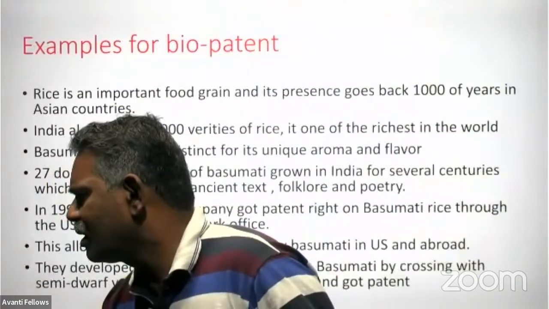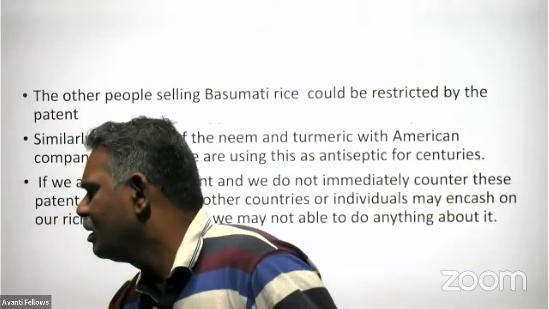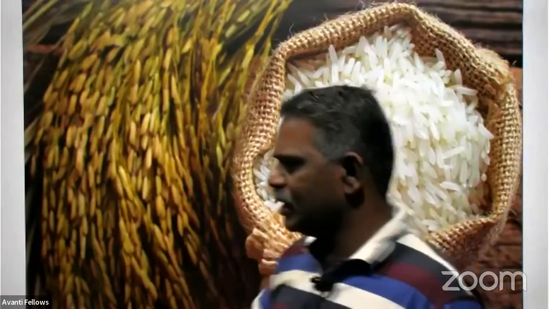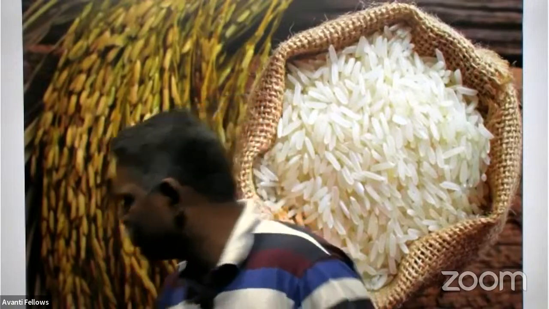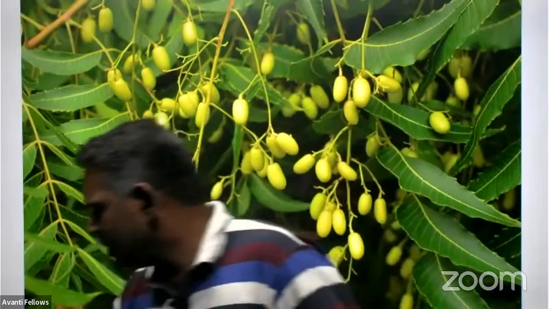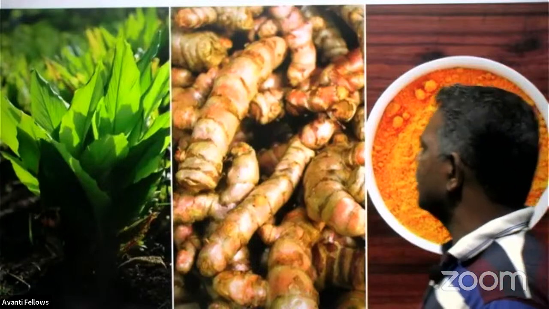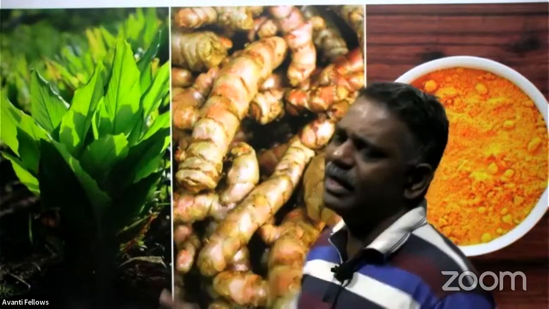Now, these are all our biomaterials only. See that basmati, then neem. These are all our own material only. Basmati rice we have been using for many years, many centuries, and neem we have been using for many years as medicine, and we have been using tamarind for many years as an antiseptic material. But even though it is our own material, we are not able to use it for any kind of commercial product because the patent is with an American company.